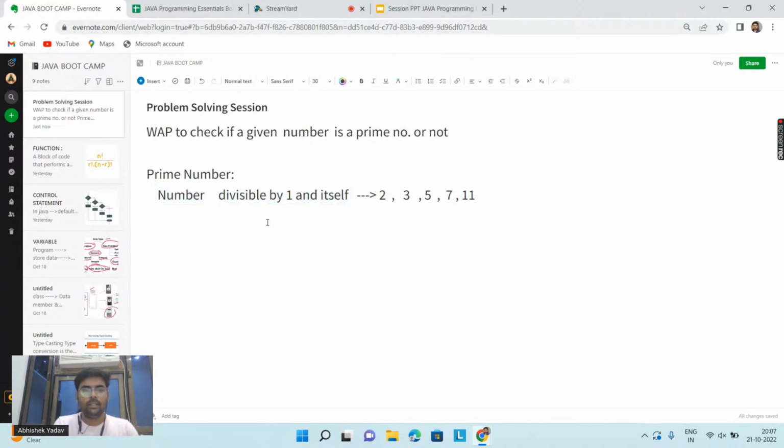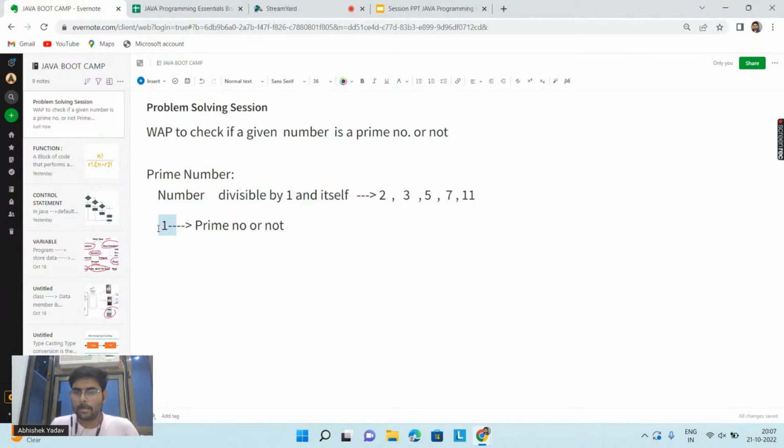But can you tell me if this definition is valid if I take the number as 1 here? Please write in the chat. Is 1 a prime number or not? If your definition is correct here, then is 1 a prime number or not? Okay, Abhijit is correct here. He is saying 2, 3, 5, 7, but what about 1? So according to you, the definition is wrong here then, right? You are saying 1 is also divisible by 1 and itself. So why is 1 not a prime number?